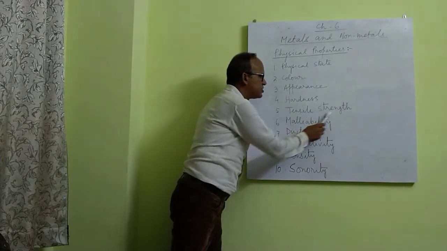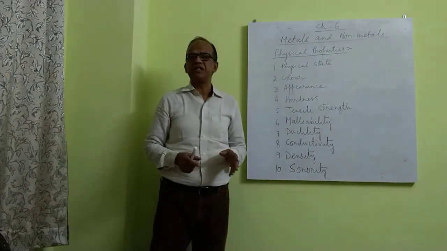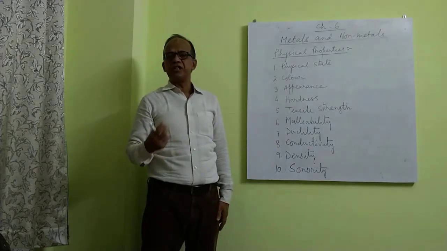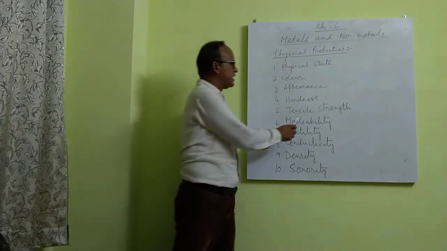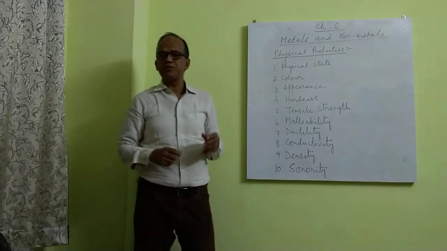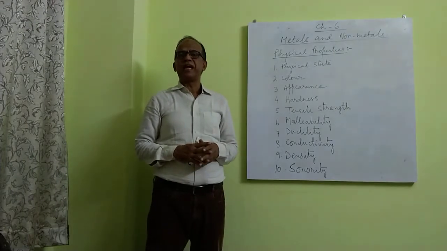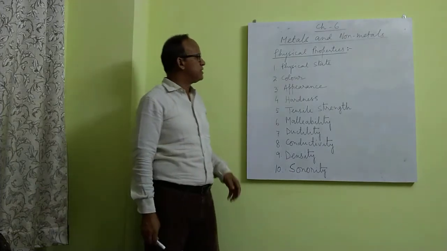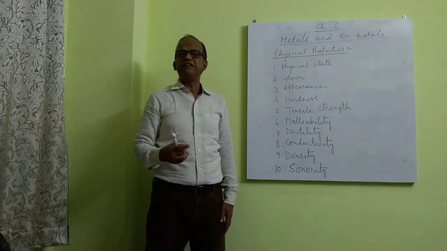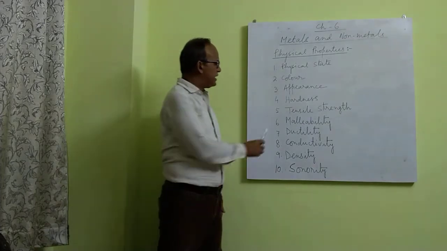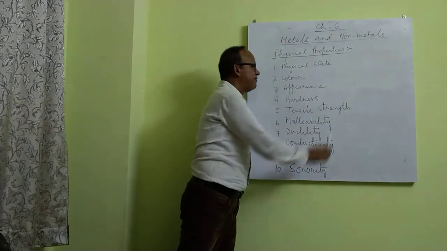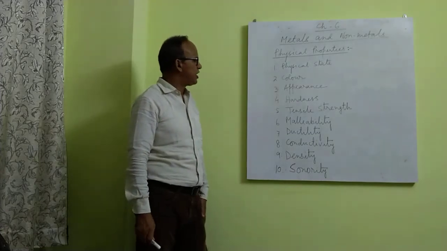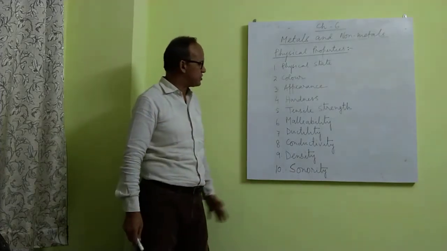Number 5, tensile strength. This is also called tenacity. The ability of the substance to withstand heavy pressure without breaking is called tensile strength. Due to this property, metals can withstand heavy loads, and because of this, metal cables are used in ropeways and elevators, etc. So metals have very high tensile strength. Non-metals do not have tensile strength. They have very low tensile strength.